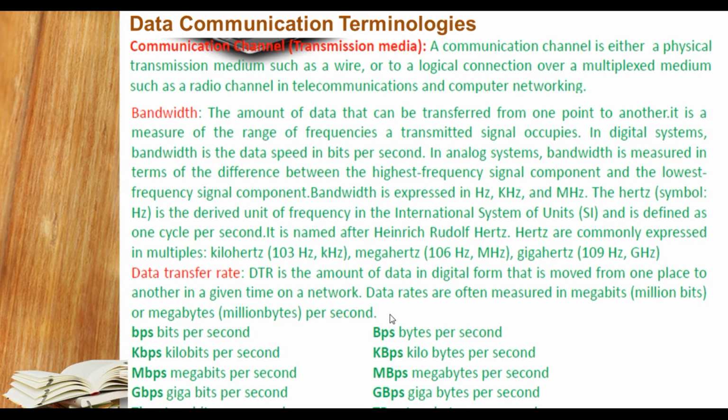But in terms of bandwidth, it is a frequency. And data rate is often measured in megabytes, million bytes also, that is Mbps. So here is bps, bits per second, Bps, bytes per second, KBps, kilobytes per second, and it is termed as the same thing. Mbps, GBps, and TBps, that is terabytes per second.